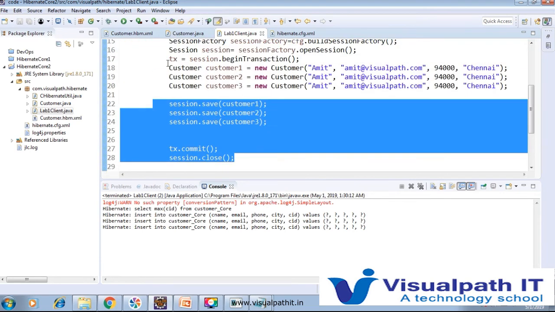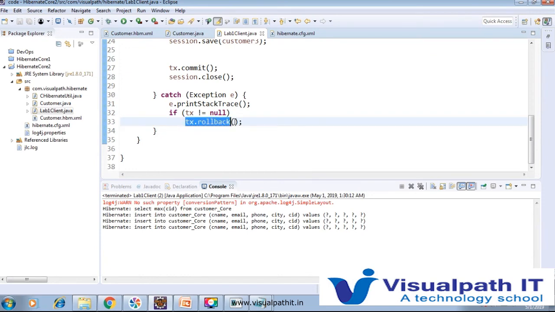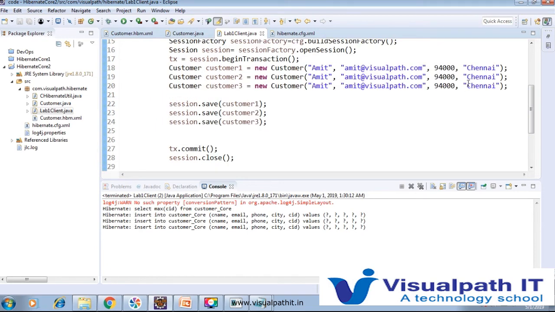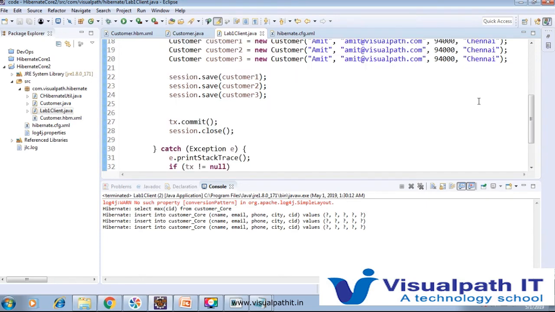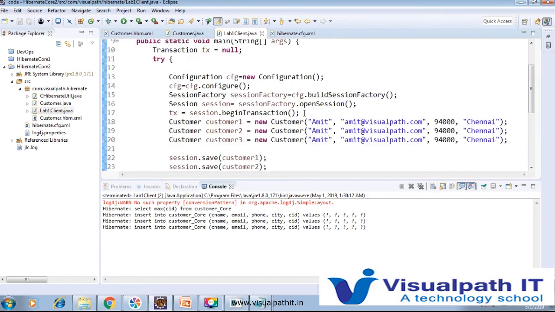If during that something happens, like Amit is stored and this is not stored, or any operation is not successful, then we just roll back. If the transaction did something but did not fully update or store the value, then we do the rollback. Under that, if an exception is generated and the transaction has something, then we just roll back. So this is the code.